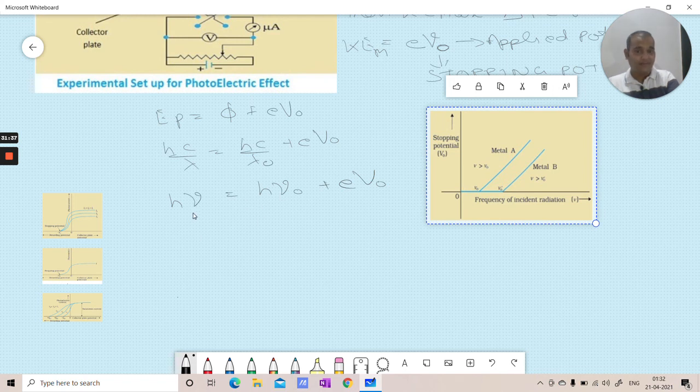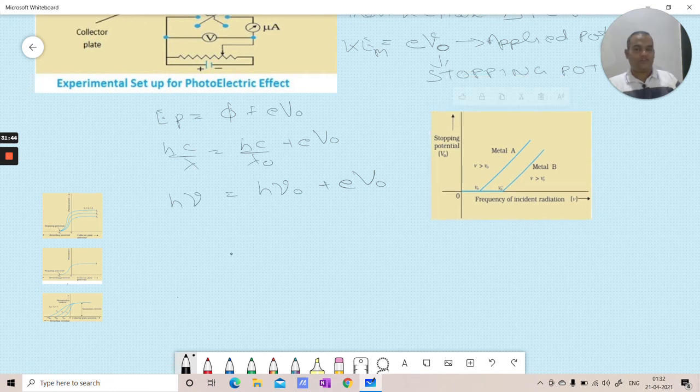If we take it here, we can write directly h into (mu minus mu naught) divided by e is equal to V naught.